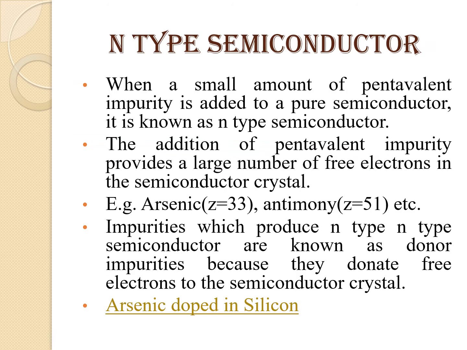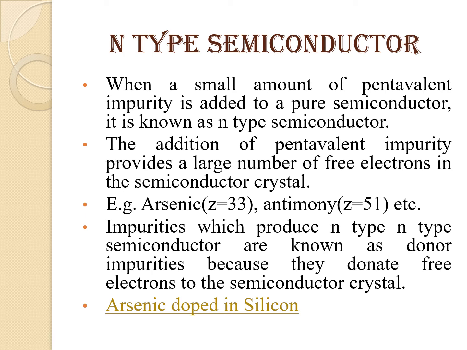Now, N-type semiconductor. When a small amount of pentavalent impurity is added to pure semiconductor, it is known as N-type semiconductor. The addition of pentavalent impurity provides a large number of free electrons in the semiconductor crystal. For example, arsenic, antimony, etc. Impurities which produce N-type semiconductor are known as donor impurities because they donate free electrons to the semiconductor crystal.